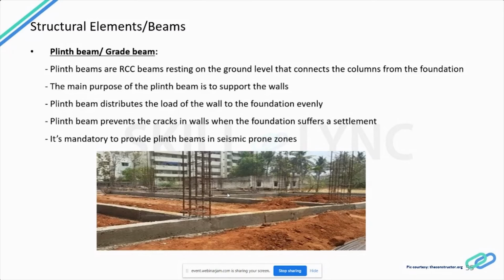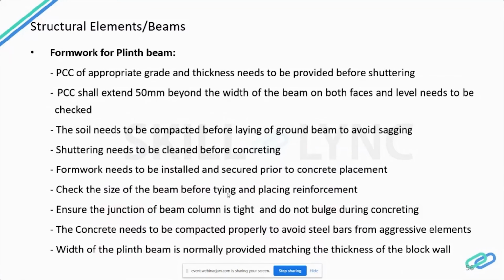It is mandatory to provide plinth beams in seismic prone zones because it will create a fixity for the structural element and avoids the collapse of the building during an earthquake. So now let's see the formwork for plinth beam. What are the criteria to be followed? Like shuttering for plinth beam, the points to be taken care of.